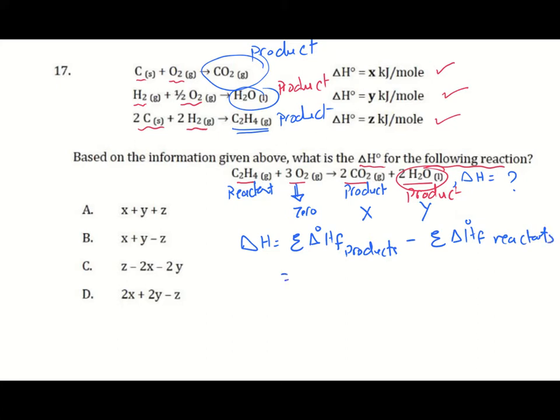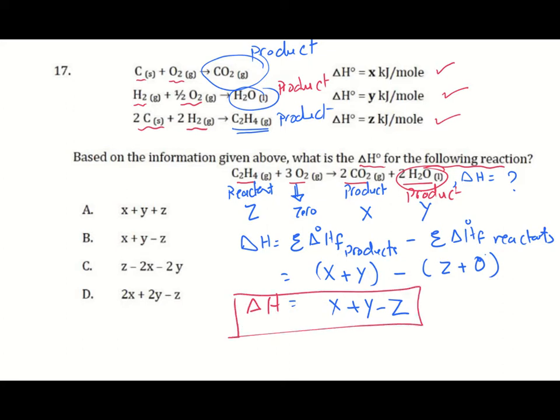equals X plus Y minus Z plus 0. So equal X plus Y minus Z. So which letter you are going to choose? We are going to choose B.